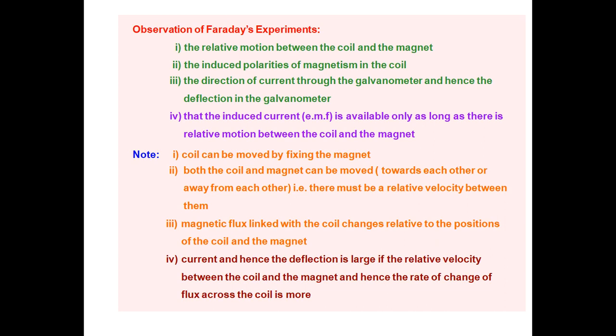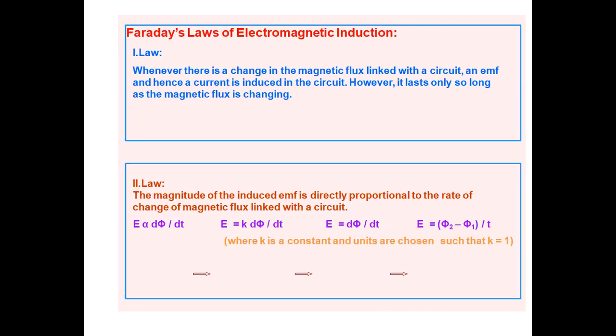By using all these points, we will see Faraday's law of electromagnetic induction. This is the result of all the observations of the three experiments. The first law says that whenever there is a change in magnetic flux linked with a coil or circuit, an EMF and hence a current is induced in the circuit.